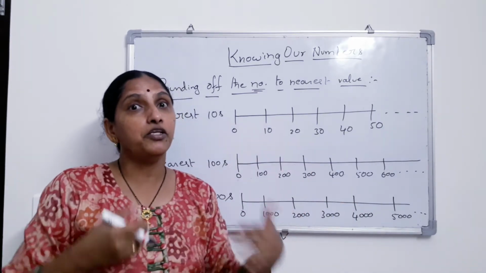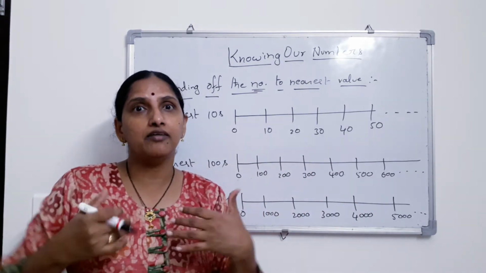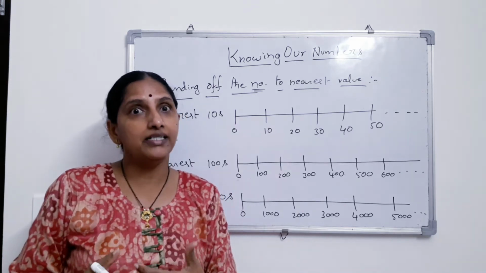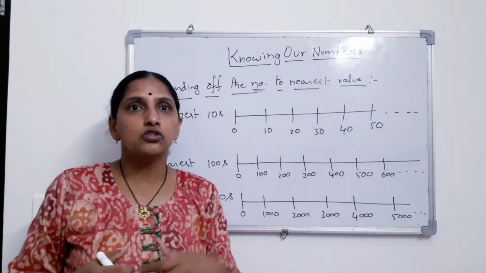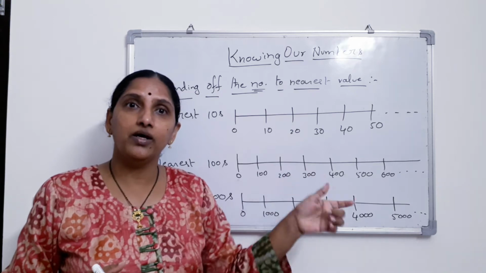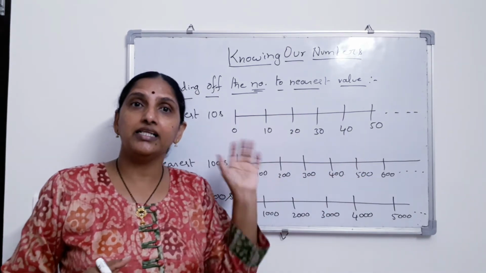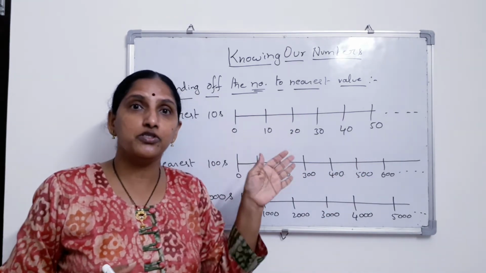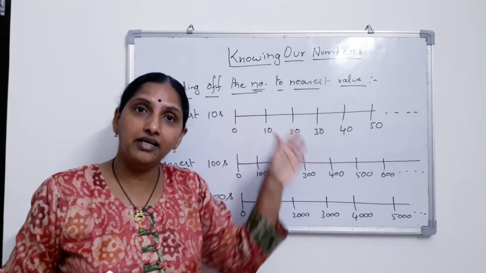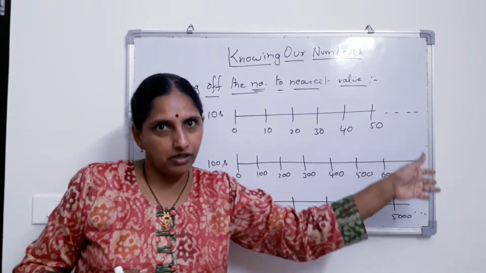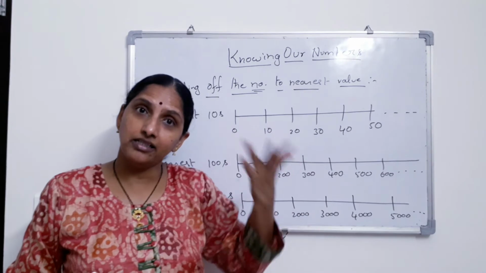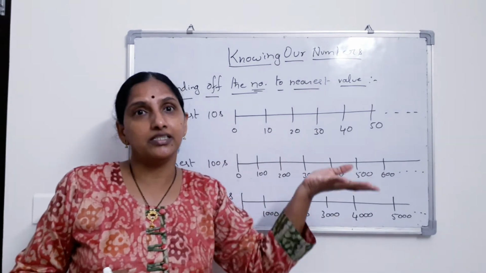And when you were taught to write numbers in hundreds, so 100, 101, 102, and then they introduced skip counting by 100, saying 100, 200, 300, 400. And then again in thousands, 1000, 2000, 3000, 4000.